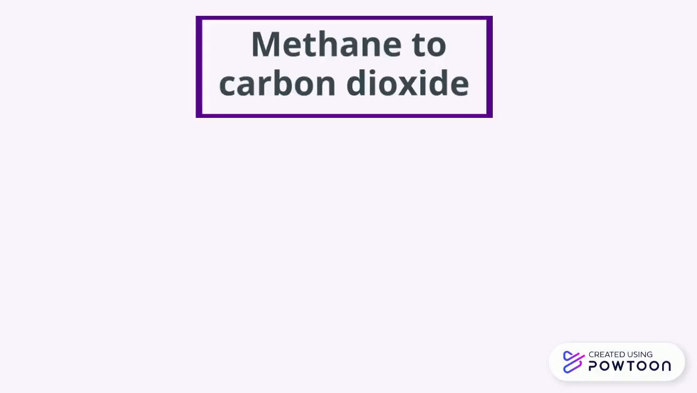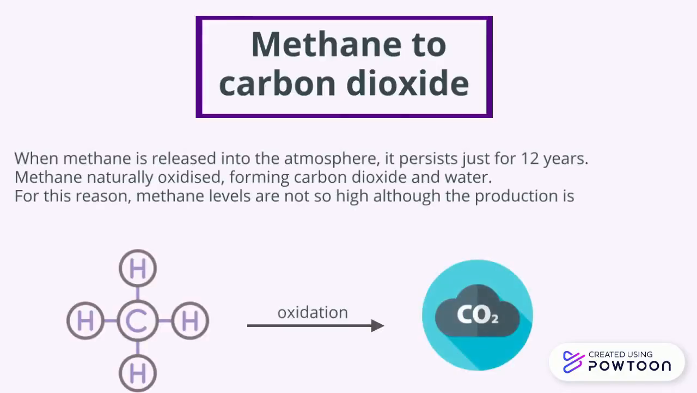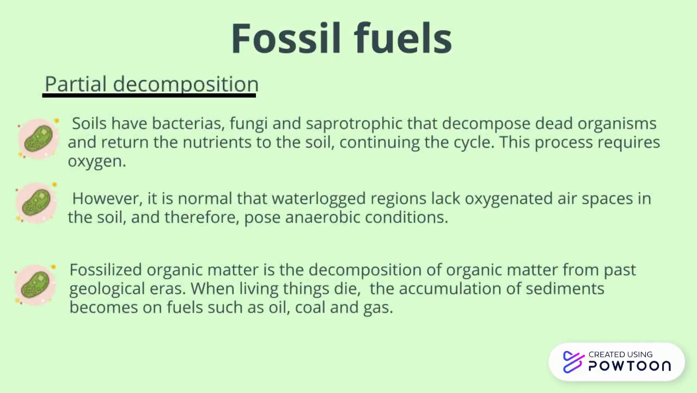When methane is released into the atmosphere, it persists for just 12 years. It naturally oxidizes, forming carbon dioxide and water. For this reason, methane levels are not so high in the atmosphere, although its production is. It forms when organic matter is not fully decomposed because of acidic and/or anaerobic conditions in waterlogged soils.